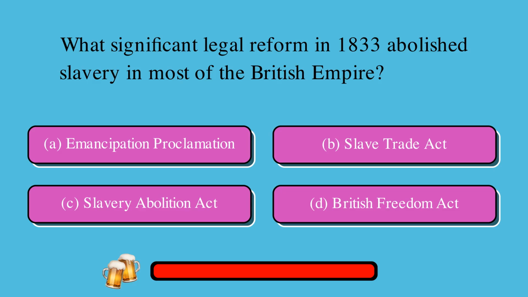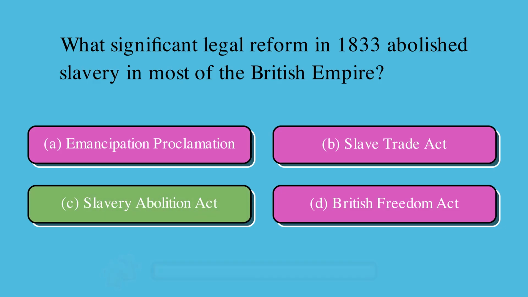Which significant legal reform in 1833 abolished slavery in most of the British Empire? Is it A, Emancipation Proclamation, or B, Slave Trade Act, or C, Slavery Abolition Act, or D, British Freedom Act? The correct answer is C, Slavery Abolition Act.